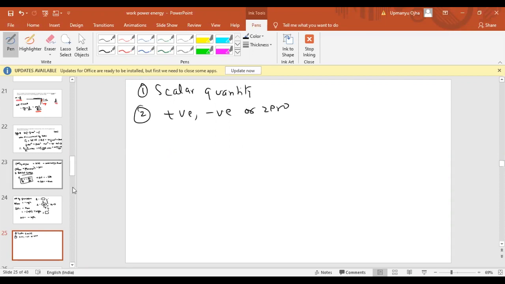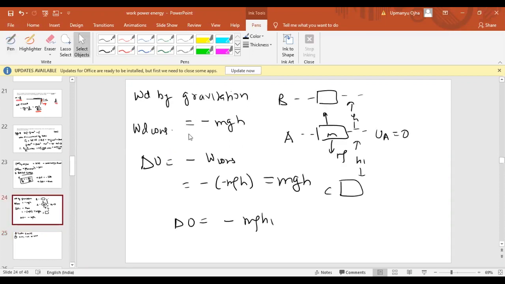Now if you look at the condition which we have discussed, the block was at point A. We have taken this as reference point. Therefore, the potential at A will be equal to 0. If I displace this body from A to B, meaning it is above the reference point, the change in potential energy will be mgh, positive.